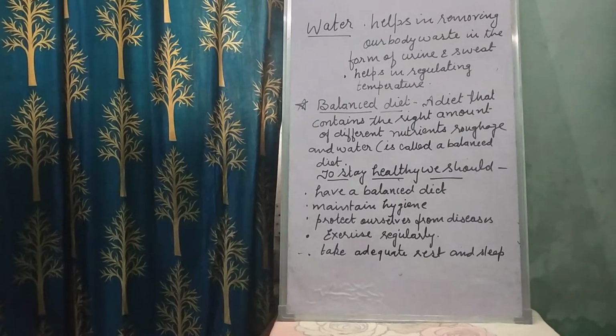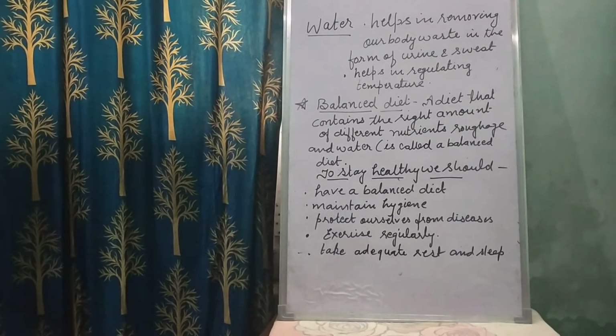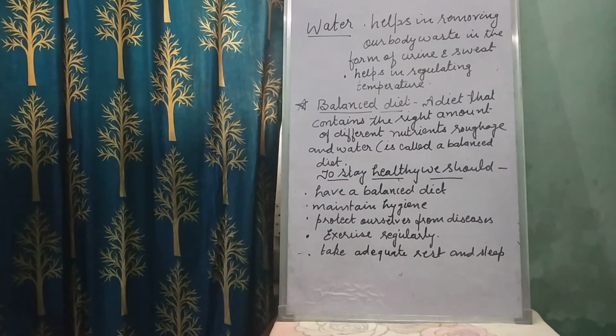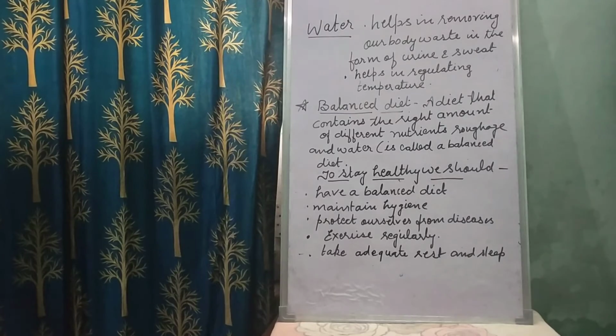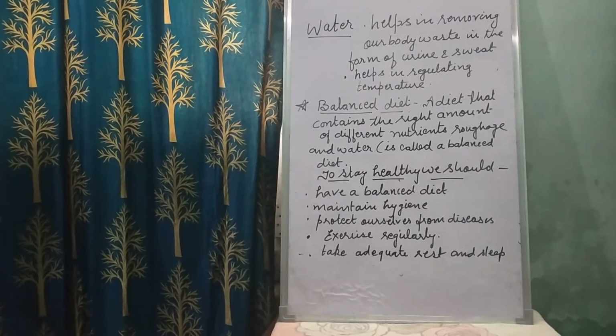See children, the body needs proper functioning, so we should do exercise also. Children, take at least 9 to 11 hours of sleep in a day. That's why we are telling you to take proper rest and sleep. Lack of sleep may result in improper functioning of body organs. It can make us fall ill. Therefore, staying up late is not a good idea.